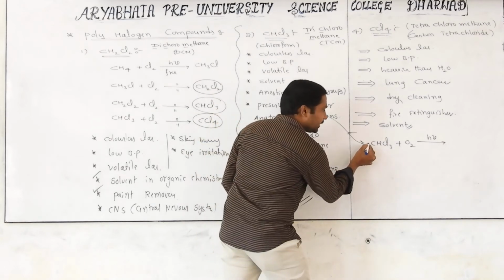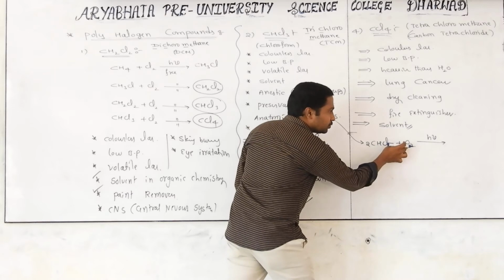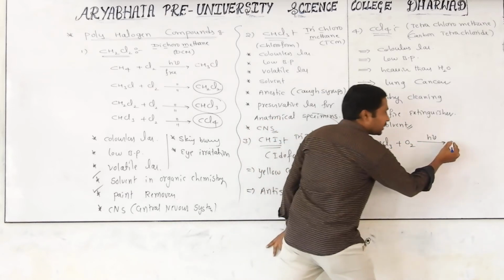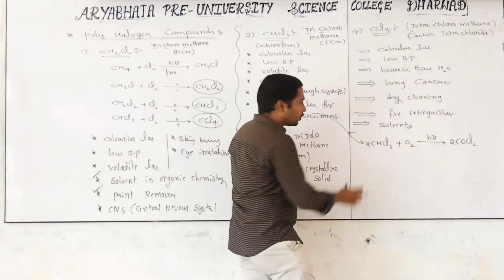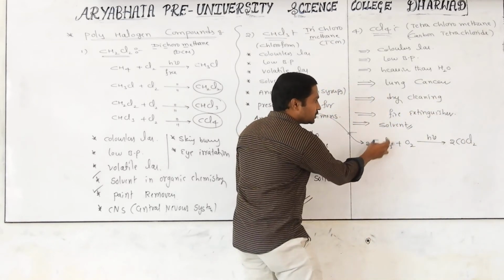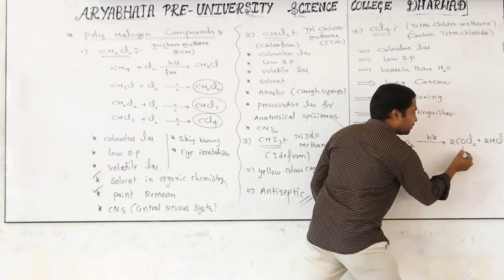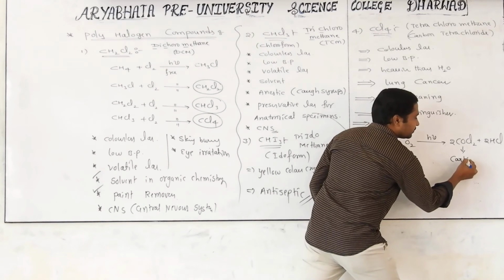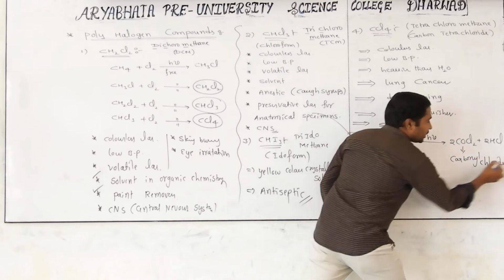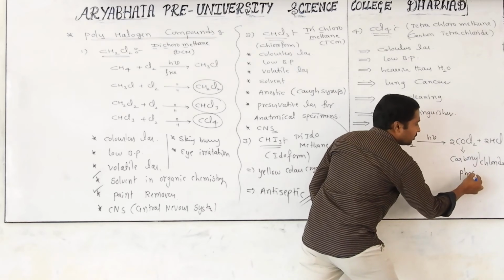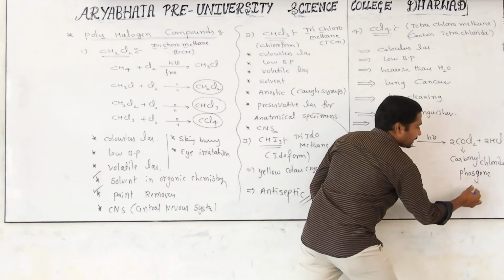Take 2 moles of chloroform, with 2 carbon atoms, 2 oxygens and 4 chlorines, becoming 2COCl2. How many hydrogens come outside? 2 hydrogens and 2 chlorines become 2HCl. What is this name? Carbonyl chloride. This carbonyl chloride is what we call phosgene gas.